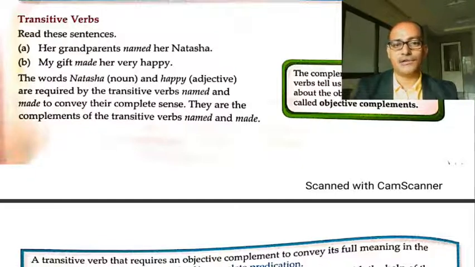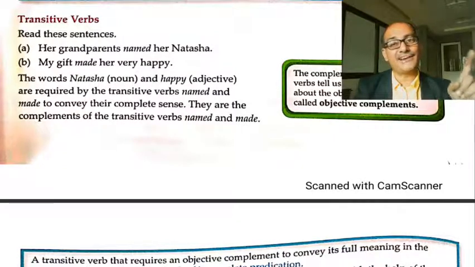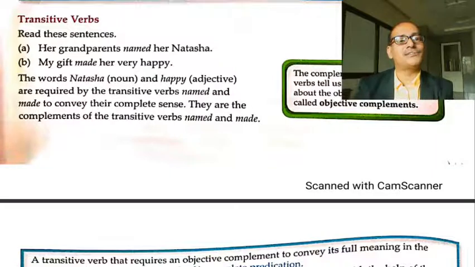Try to understand the complements of intransitive verbs. They give us more information about the subject, therefore those are called subjective complements. While the complements of transitive verbs give us something important, more information, something vital about the object, therefore these are called objective complements.